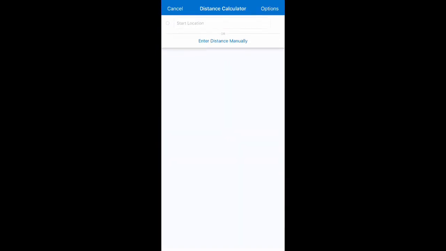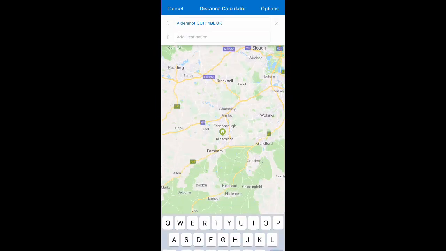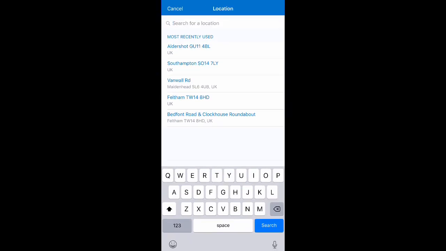Now, a few days ago, I went on a work assignment, so I launched the mileage calculator and put in my start location. Concur knows my home location as it's saved in my profile, so it appears in my most recently used locations, along with any other places I've visited recently. So I started at my home location and I went for a meeting at a client site in Maidenhead.